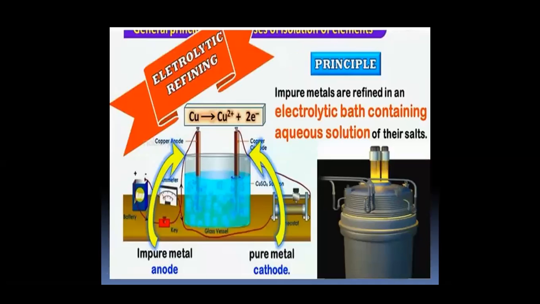Then electrolytic refining. The basic principle of this method is that impure metals are refined in an electrolytic bath containing aqueous solutions of their salts. Impure metal is made the anode and pure metal is made the cathode.